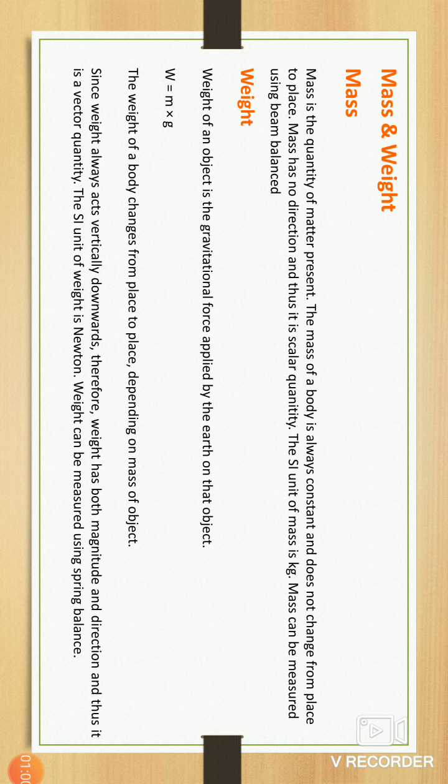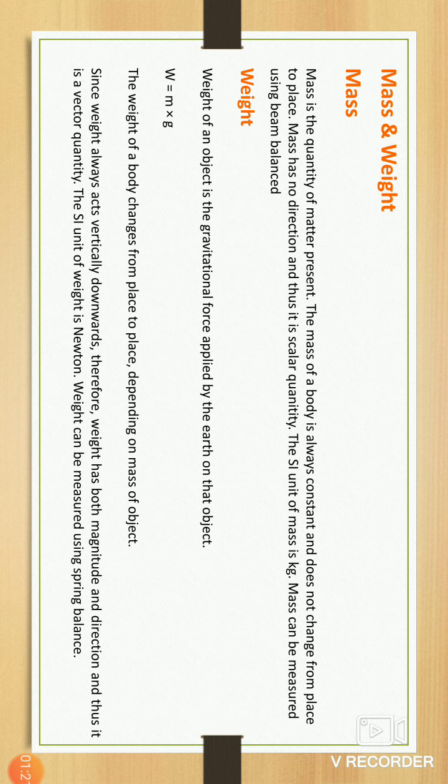Mass, we know mass, it is a scalar quantity. Why is mass a scalar quantity? Because it doesn't have direction. Mass has no direction, it only has magnitude. That's why mass is a scalar quantity.